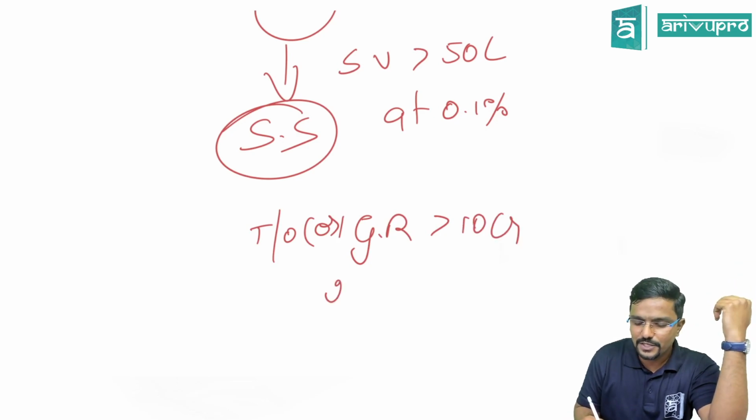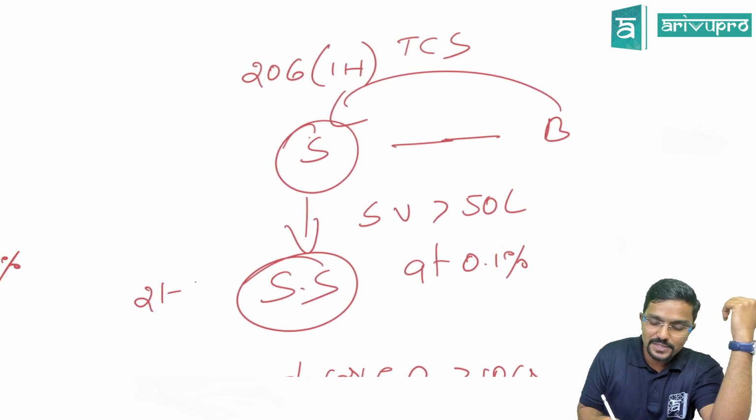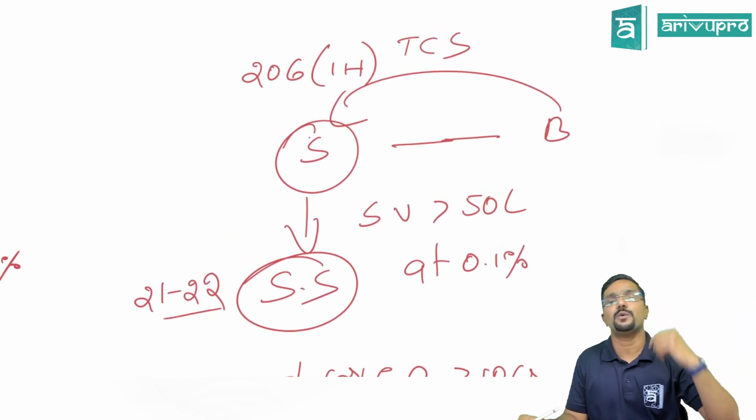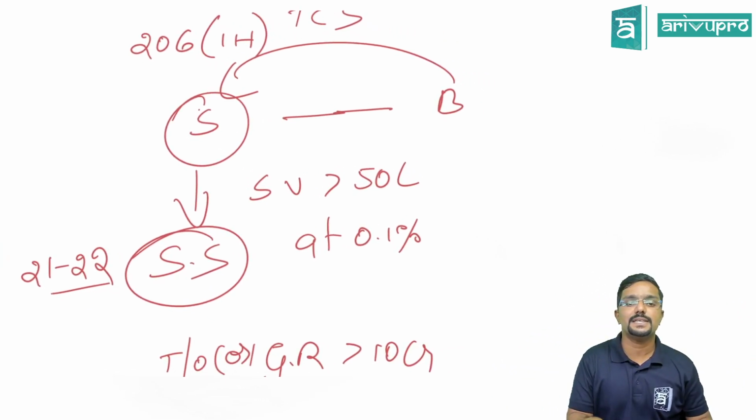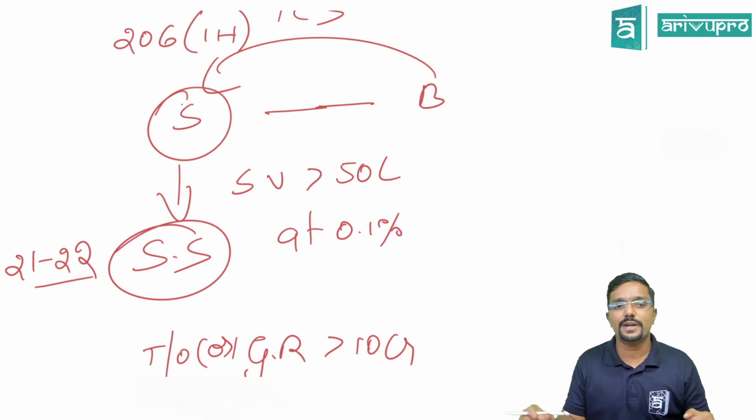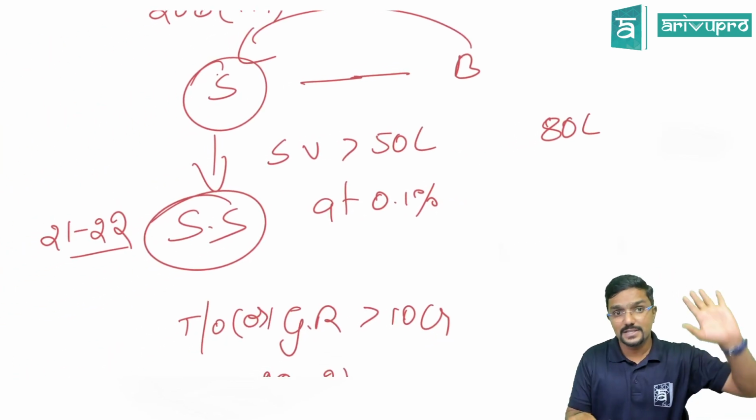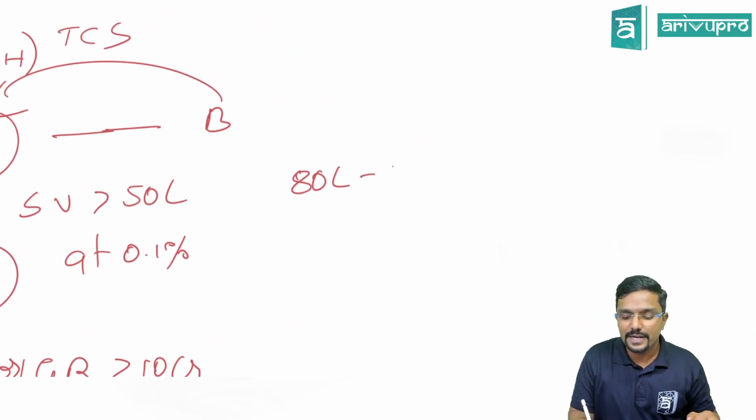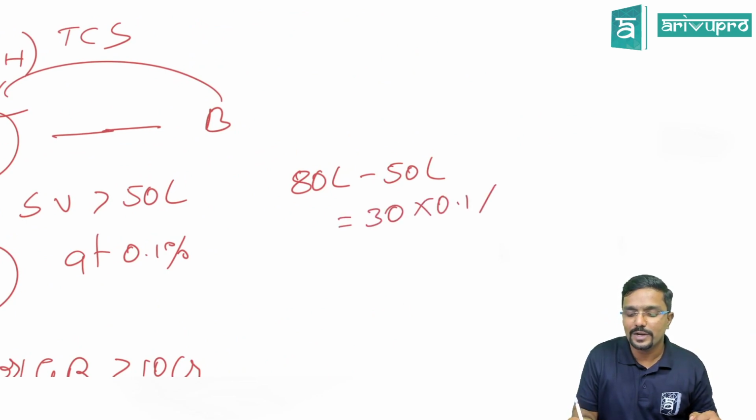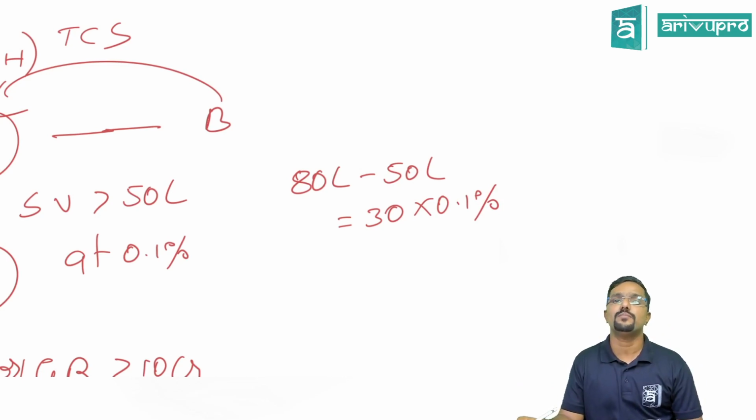Assume financial year 2021. In that case, he will become the specified seller in financial year 21-22. So he will collect TCS at what rate? 0.1% in excess of 50 lakh. For example, assume the seller is selling goods worth 80 lakh. How much TCS will he collect? Provided he is a specified seller, 80 lakh minus 50 lakh, on 30 lakh he will collect 0.1%.